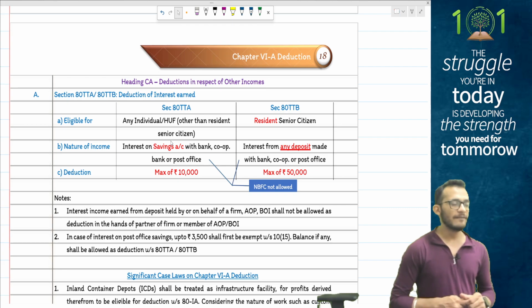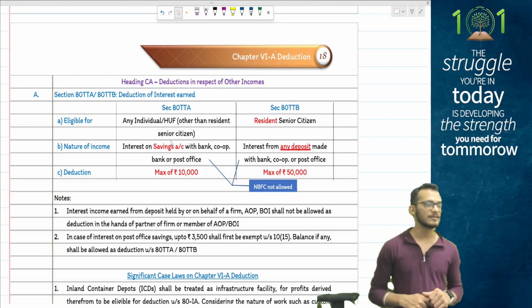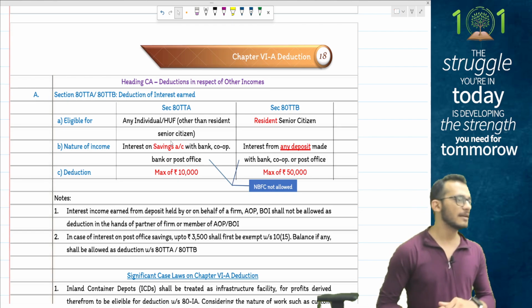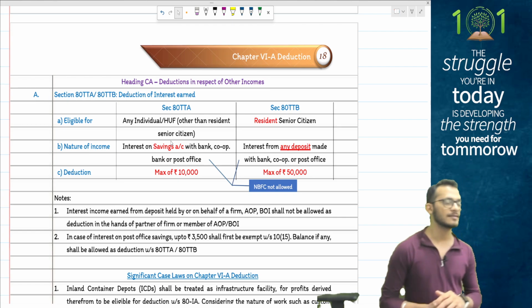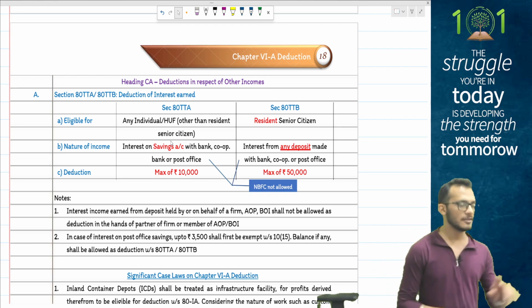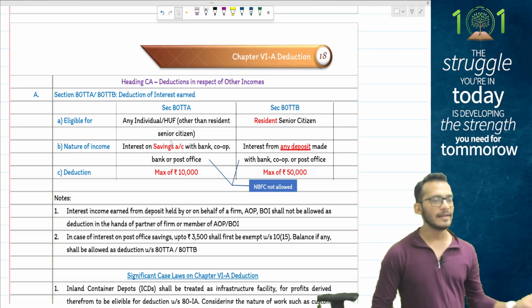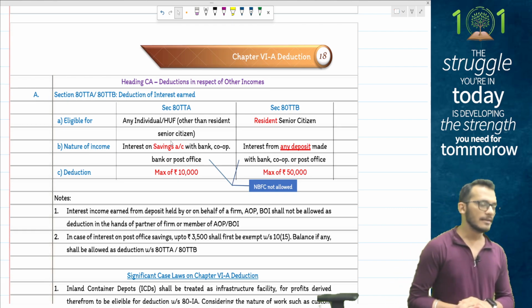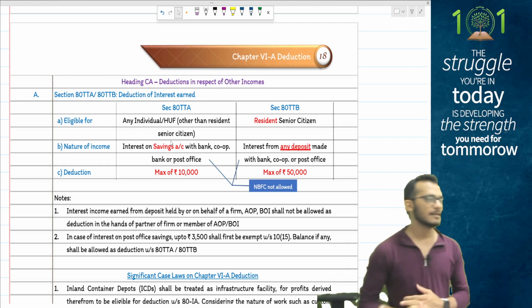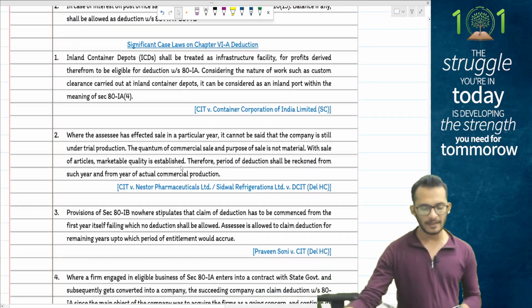Again, people, every time in this whole syllabus, wherever I use the word senior citizen, I only mean resident senior citizen. Watch out: if you get an exam question where the person is a non-resident, never assume he is a senior citizen. Always assume he is a normal citizen, which means he will get 80TTA. This 80TTA and 80TTB again is not eligible if you are opting for the default tax regime. That is what the provisions are.